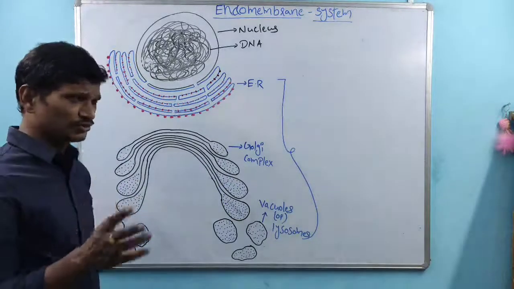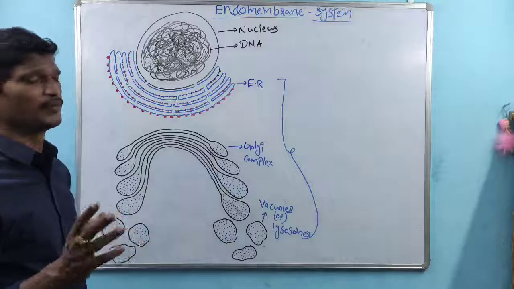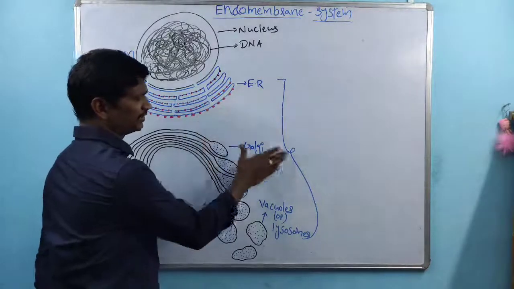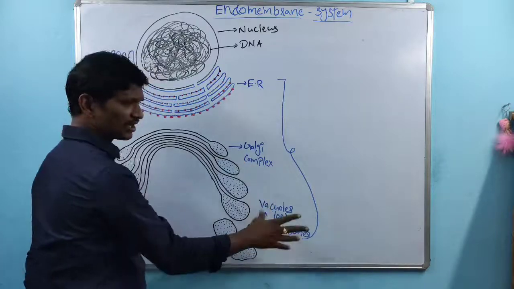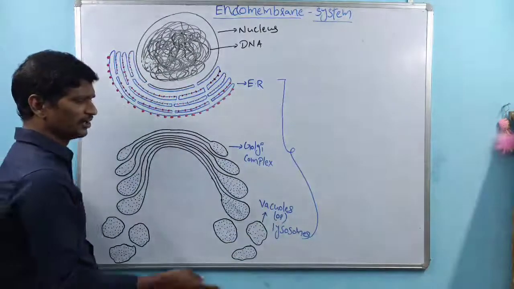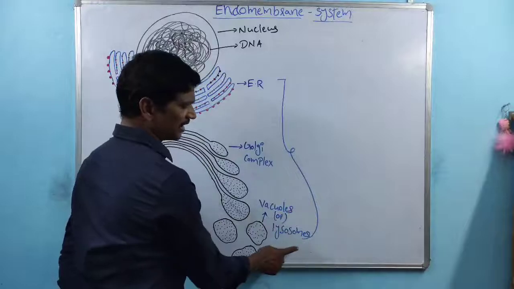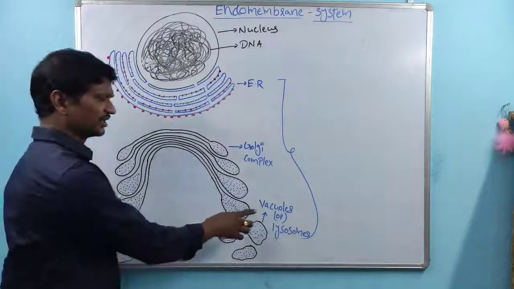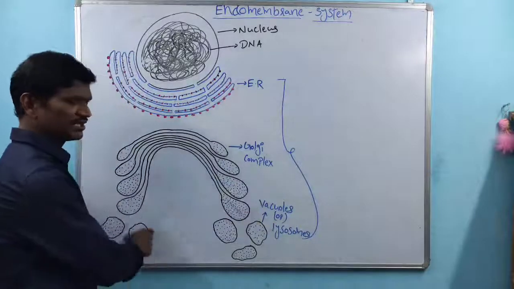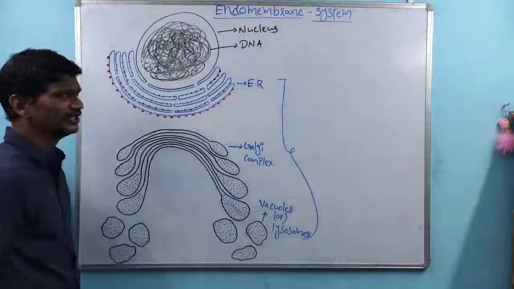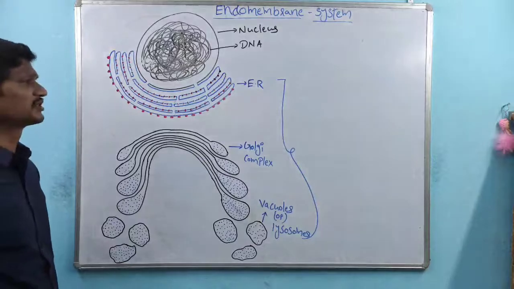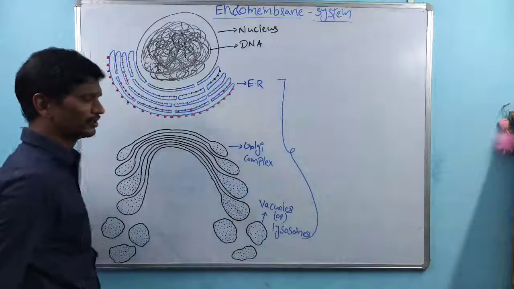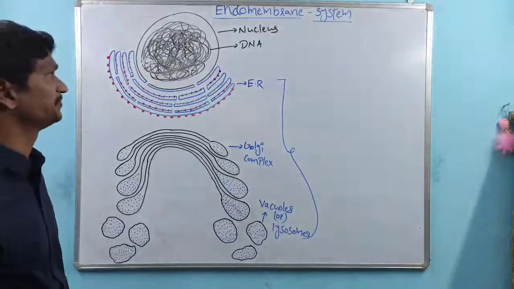So today we are discussing the endomembrane system. Within the endomembrane system, there are the endoplasmic reticulum, the Golgi complex, and vacuoles or lysosomes. Vacuoles are seen in plant cells, and lysosomes are seen in animal cells. So that is the difference. If this is the plant cell, vacuoles are present. If this is the animal cell, lysosomes are present. So that is about the endomembrane system.